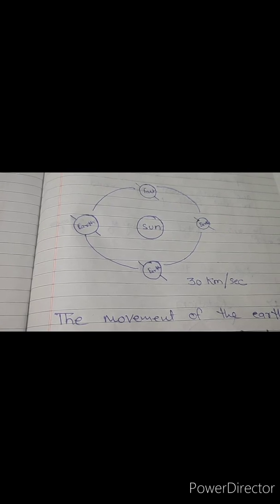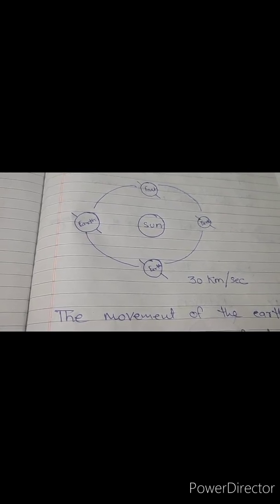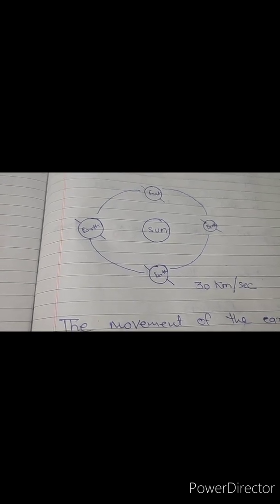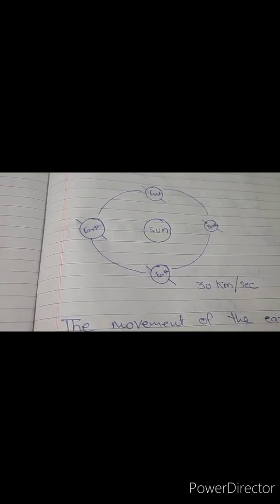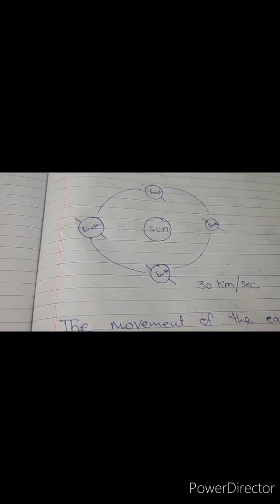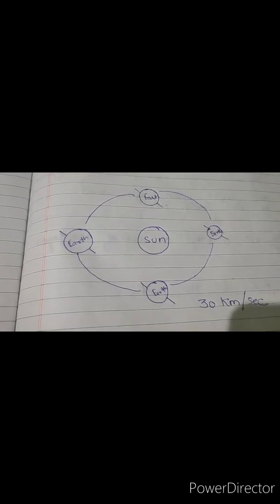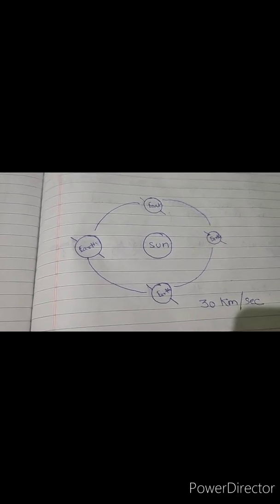So, how much time does the earth take to complete one revolution around the sun? It takes 365 days. That means 1 year. That is why the year has 365 days.